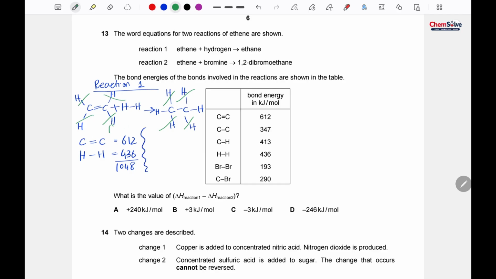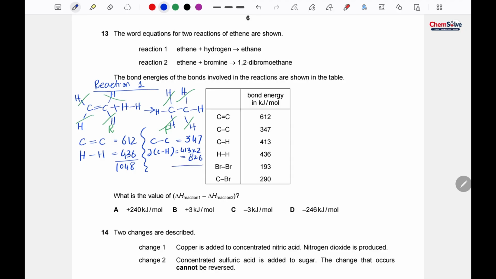This is for the reactant, and now we are calculating for the product. So here is one carbon single bond carbon, and its energy is 347, and 2 carbon hydrogen bonds, and the energy is 413 times 2, that is 826.